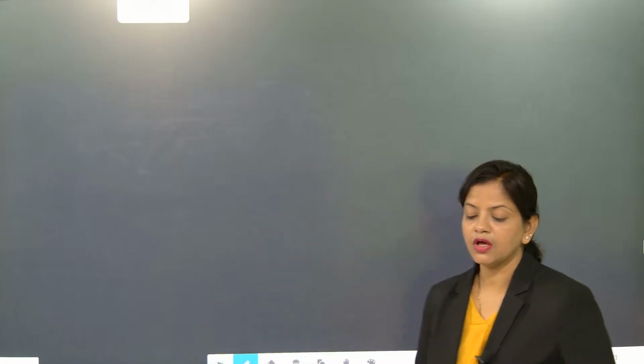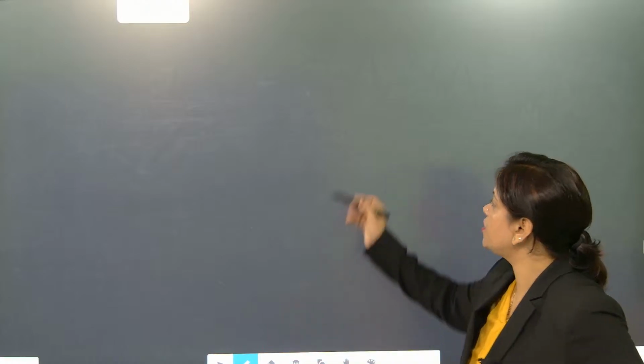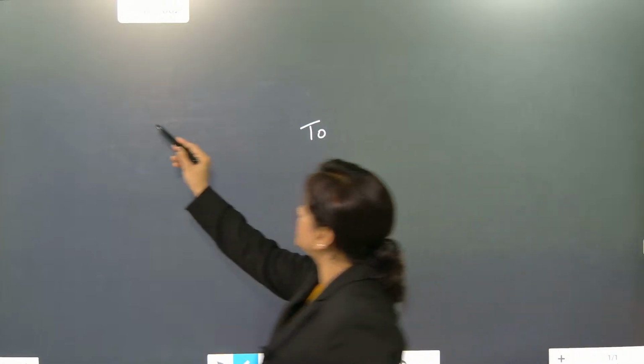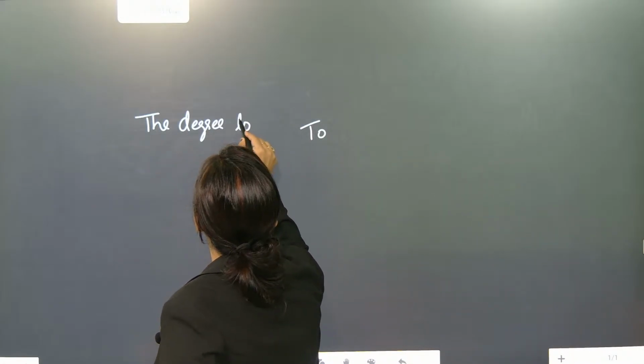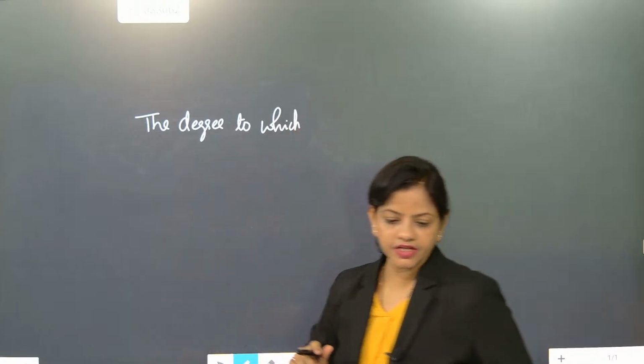See, you need to understand that whenever central tendencies are there, central tendency in the sense the tendency to which bring the values in the middle sections are called central tendencies. Understood? So for central tendencies, we know that central tendency means the data to which the degree to which. Just check this one out.